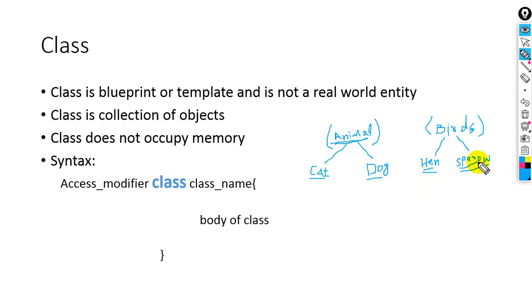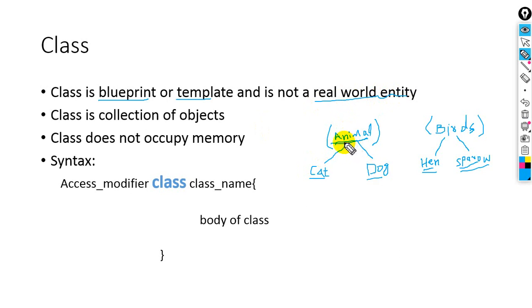So class is only a template, a blueprint for the object, and it is not a real world entity. Cat is a real world entity and it belongs to animal. Dog is a real world entity and it belongs to animals.